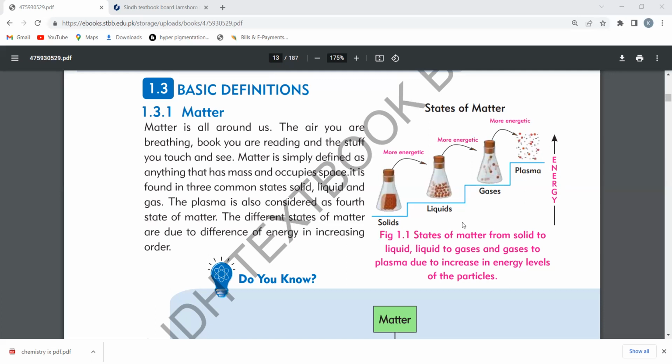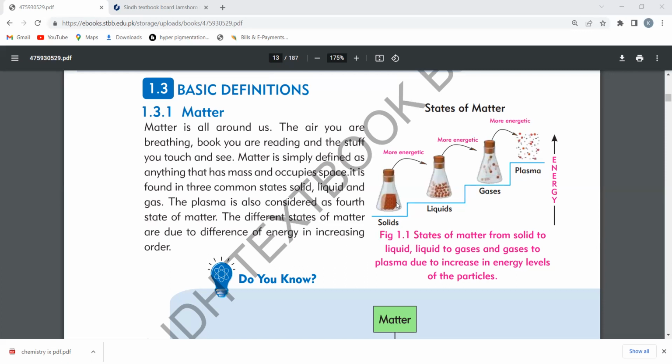It shows that in these four states, solid has a low energy state, liquid has higher, gas is higher still, and plasma is at the highest energy state. In solids, molecules are in vibrational motion, or the kinetic energy of molecules is less. So it is at a low energy level.